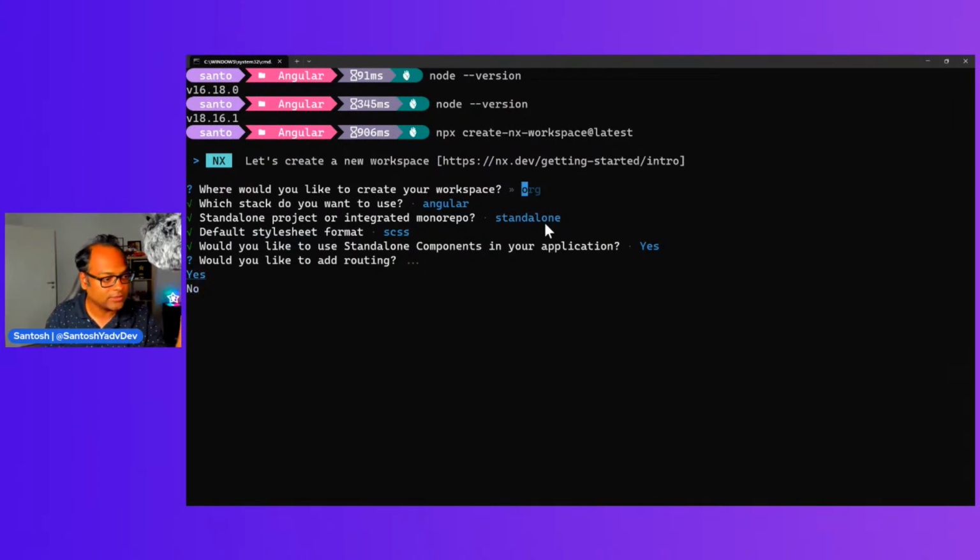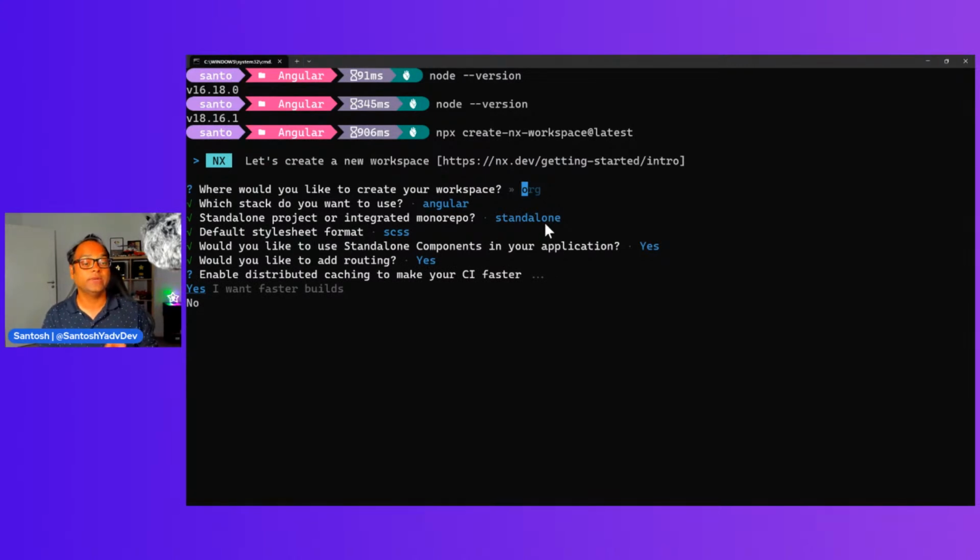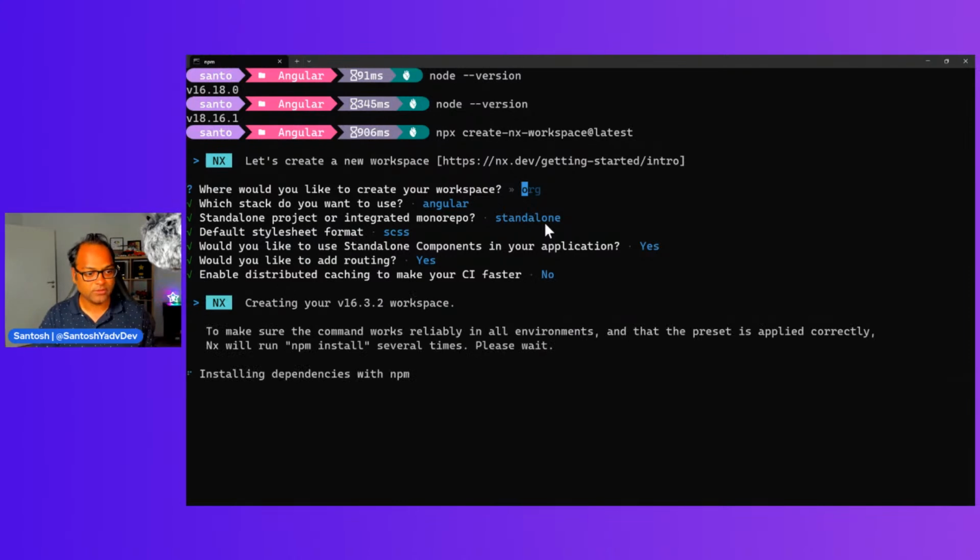Would you like to add routing? Yes, of course. Enable distributed caching to make your CI faster. We don't have to worry about it right now, so let's say no. As I go into more detail about NX later on, I'll introduce distributed caching as well, but as of now it's okay. It is using version 16.3.2 of NX and will create the new workspace. It will take a few seconds, and it is installing all the dependencies. That is done, it is creating our workspace.